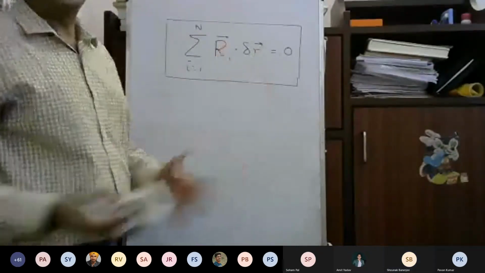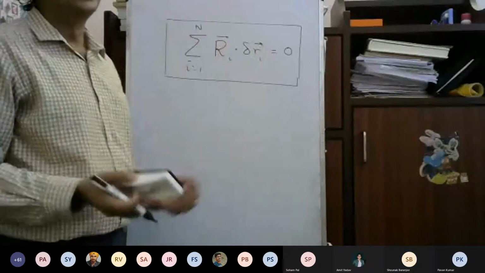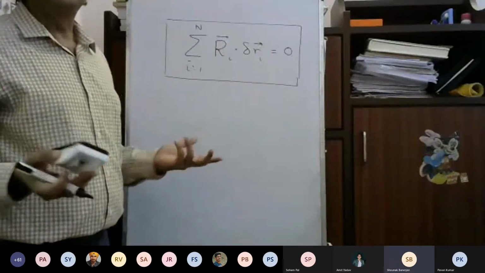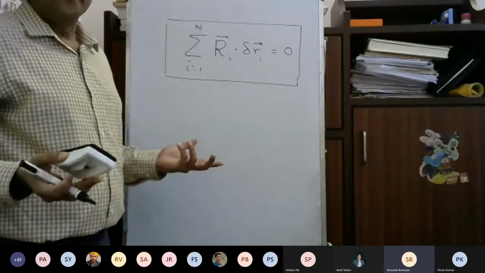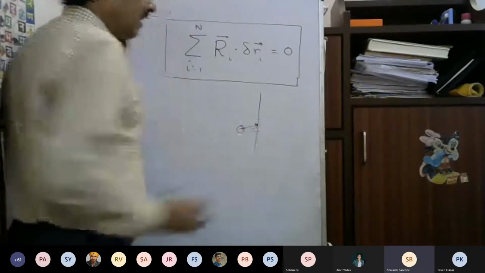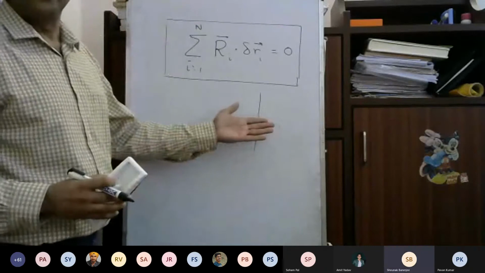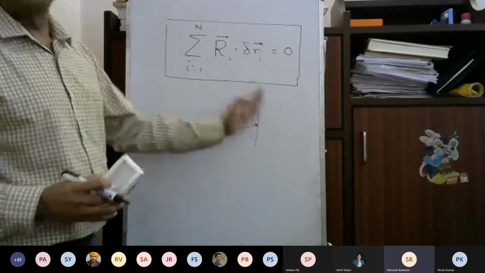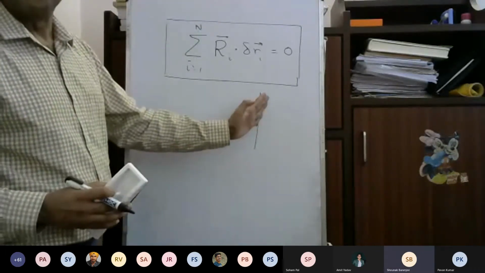If you consider n particles which is moving freely like a gas in a container, then there is no constraint, right? But when the gas actually hits the wall of the container, then there is a constraint. And then the constraint force will act at this point.